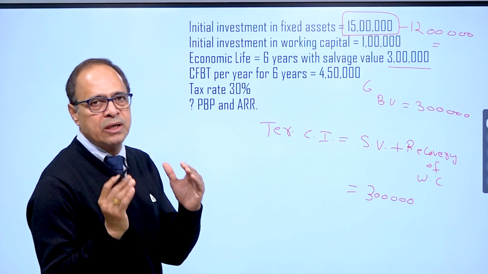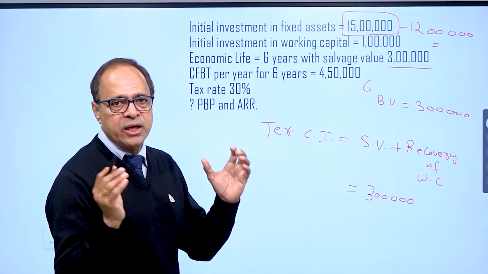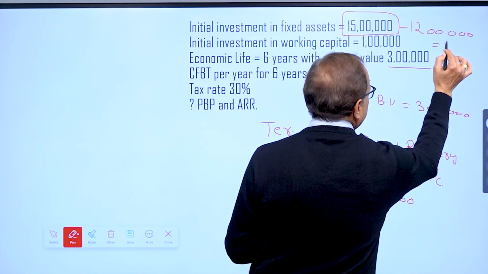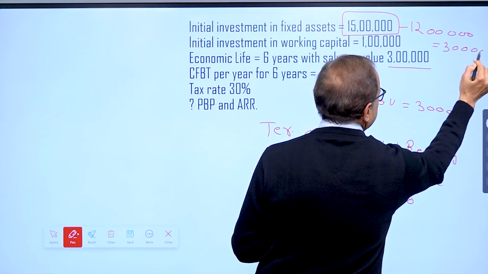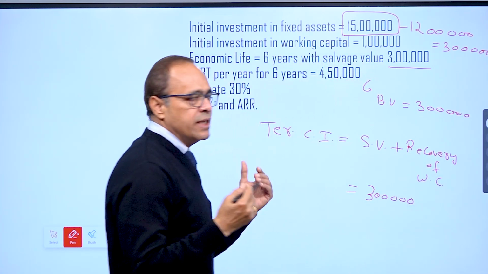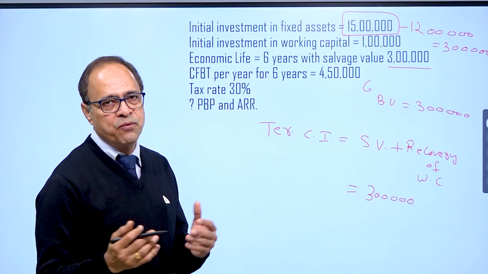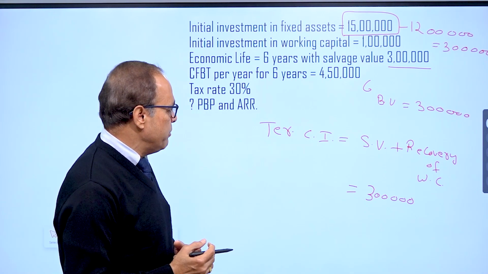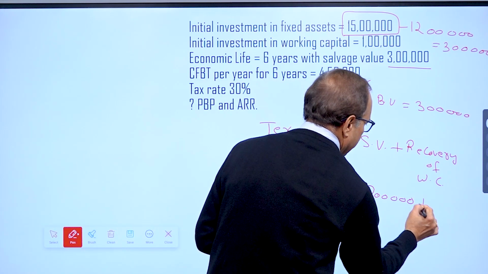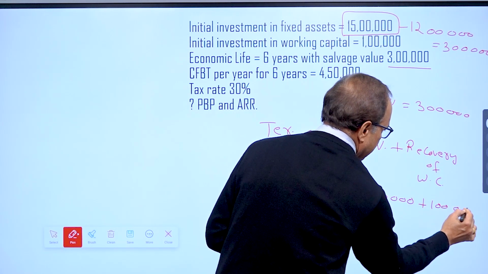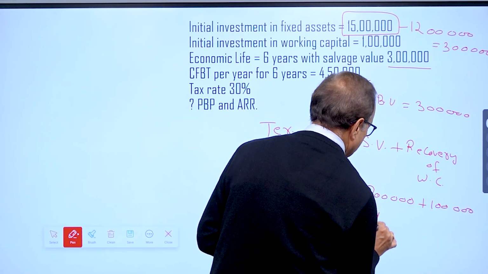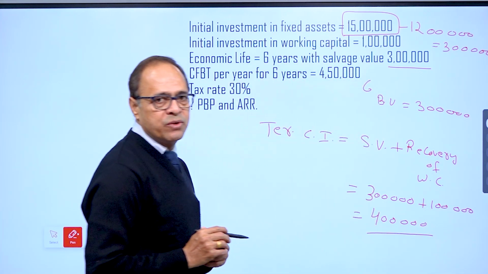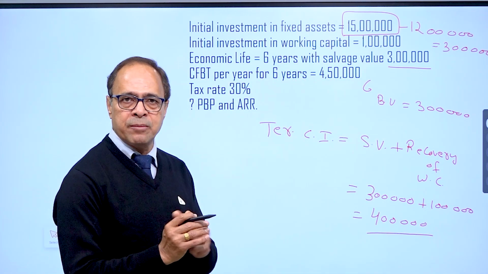Because year on year, we were applying depreciation of 2 lakh. So accumulated depreciation for 6 years becomes 12 lakh. So book value on the date of termination is 3 lakh. And we are selling the project at 3 lakh. So there is no profit, no loss. So after-tax salvage value remains 3 lakh, and we will recover back 1 lakh as working capital also. So terminal cash inflow is 4 lakh. So we did all the basic steps of capital budgeting methods.